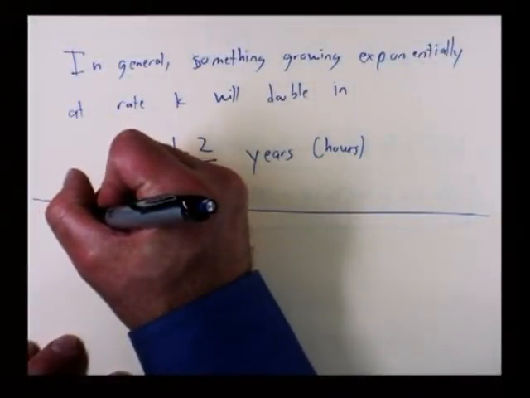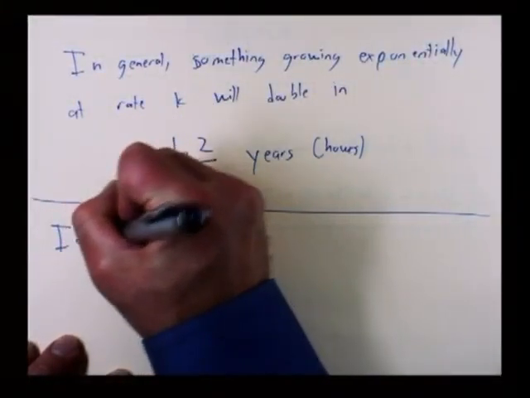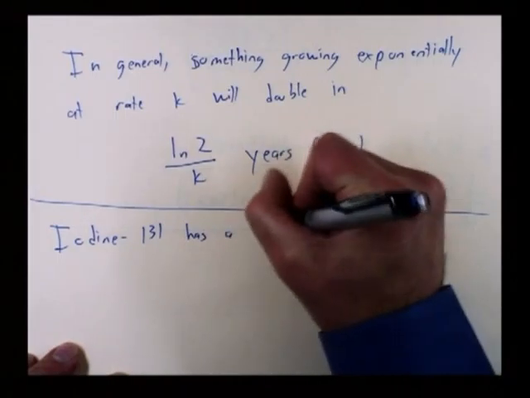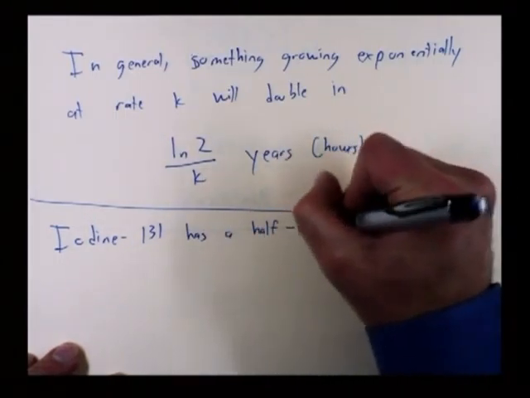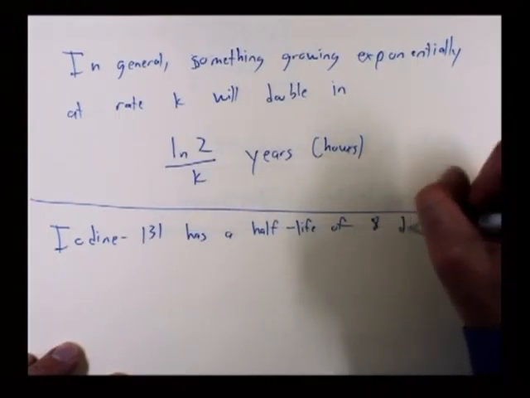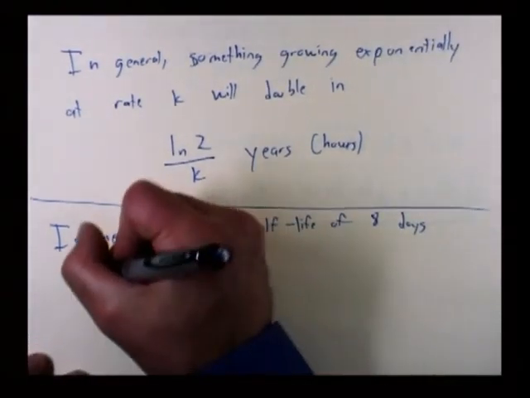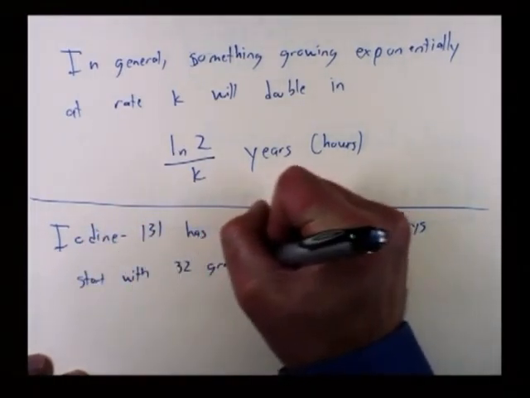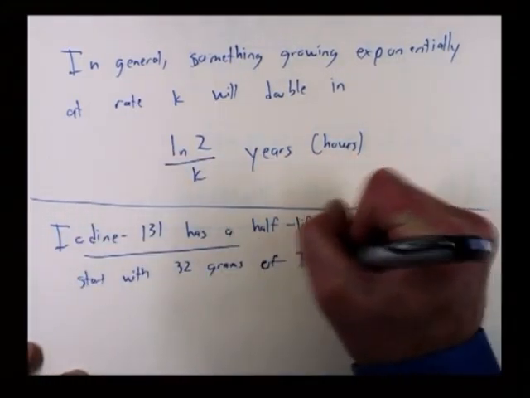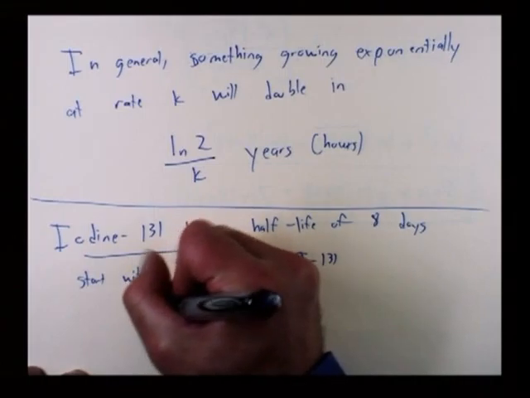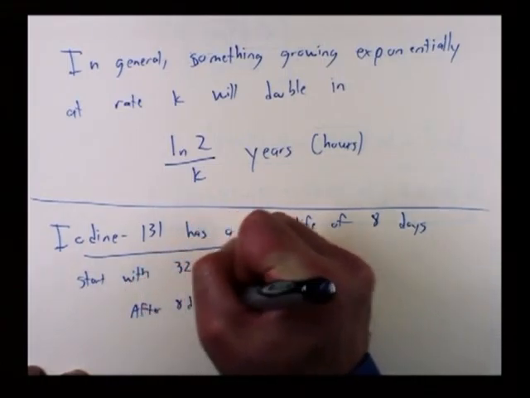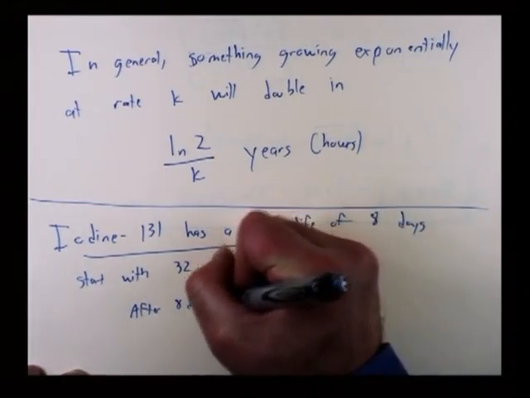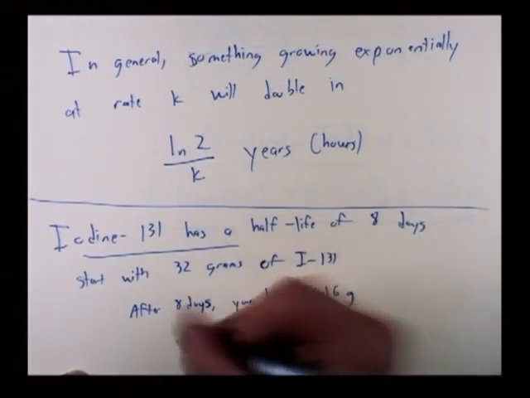So, iodine-131 is a useful medical compound because it has a half-life of 8 days. What does this mean? Well, if you start with 32 grams of iodine-131, then after 8 days, half of it will be gone. After 8 days, you'll have only half. You'll have 16 grams.